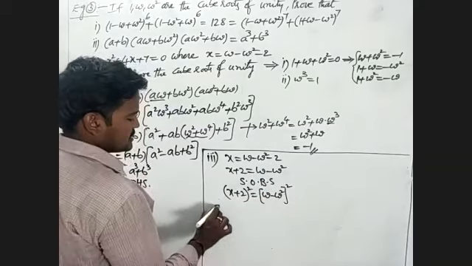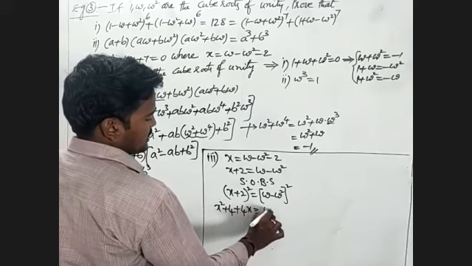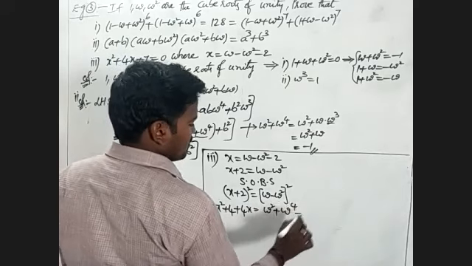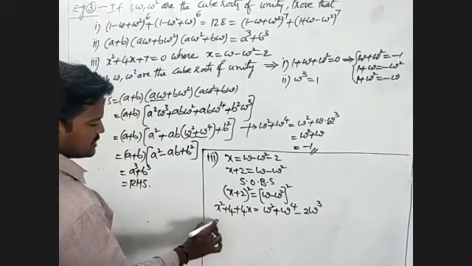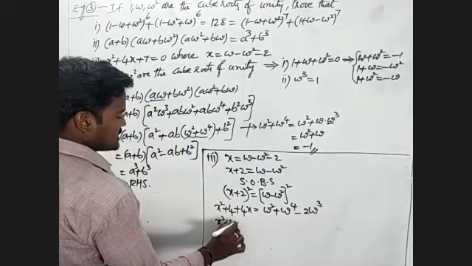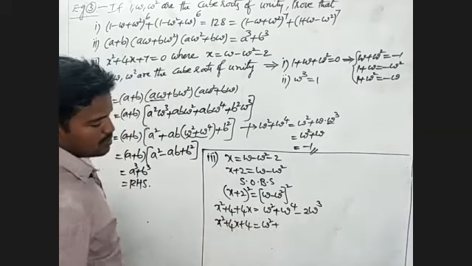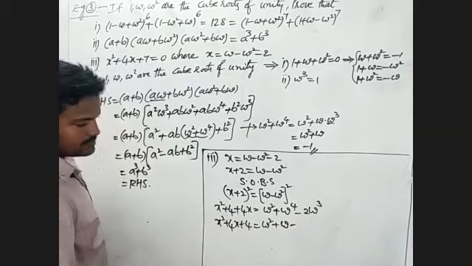That is x square plus 4x plus 4 is equal to, we have to expand this one, omega square plus omega power 4 minus 2 omega cube. Omega square plus omega power 4 is nothing but omega plus omega square.